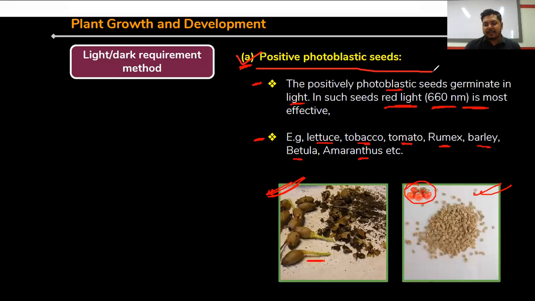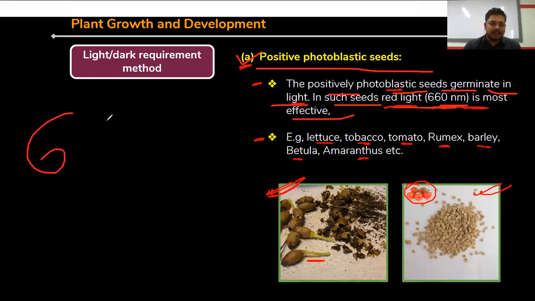Positive photoblastic seeds: the positively photoblastic seeds germinate in light. In such seeds, the red light, that is 660 nanometer, is most effective. So these seeds are only germinated in presence of light, and the light is the red light, 660 nanometer.